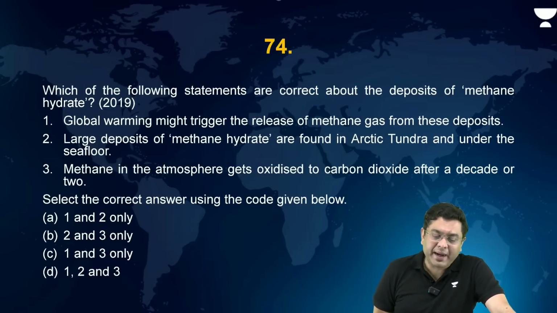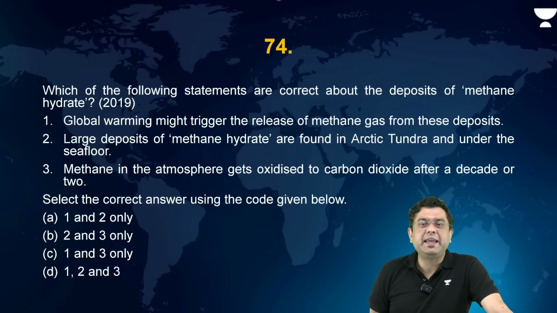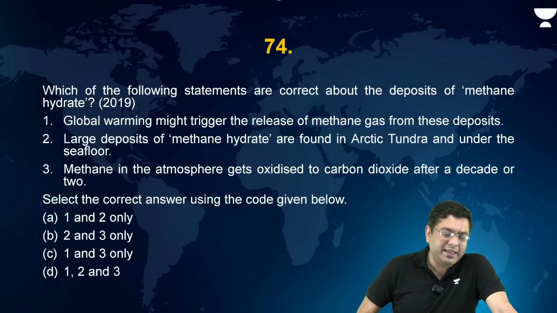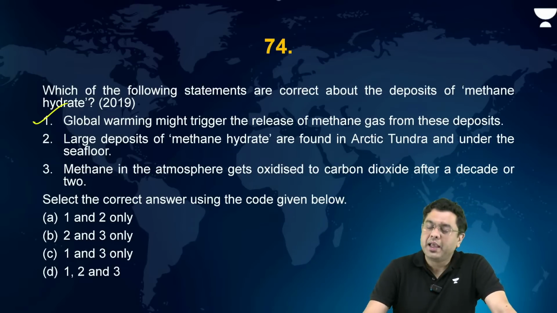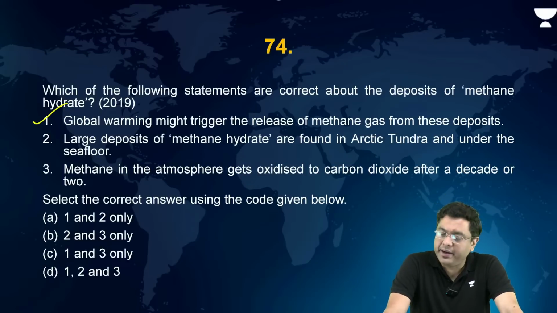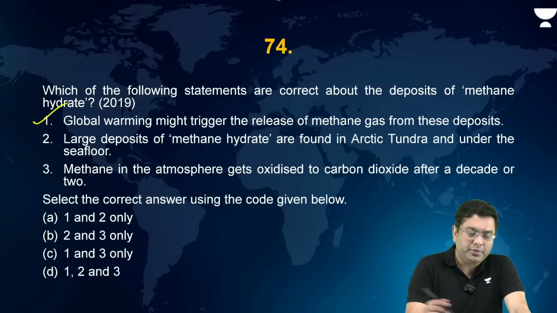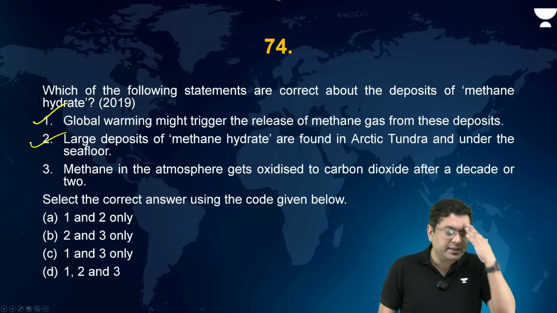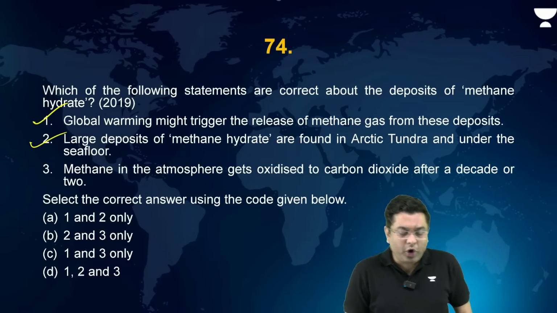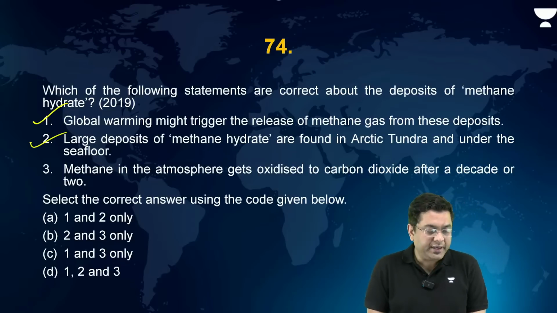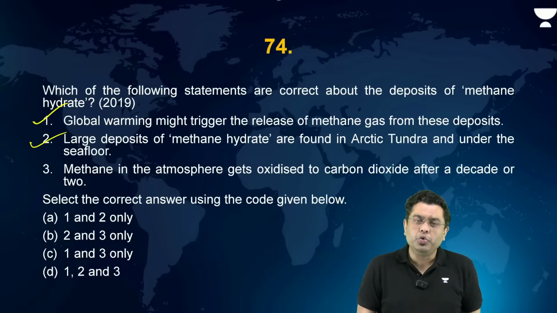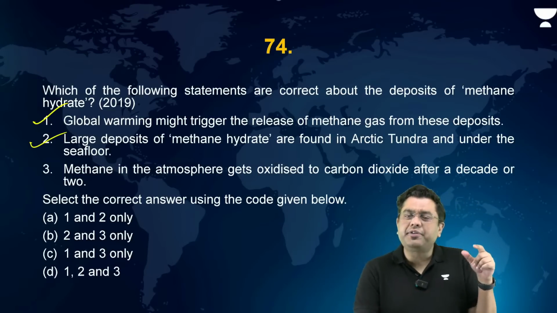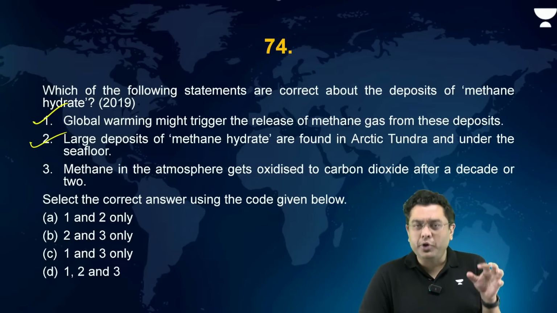So global warming might trigger release of methane gas from the deposits. Evaporation of water can happen, and then that methane gas can be released. Large deposits of methane hydrate are found in Arctic tundra and under the sea floor. This is also going to be correct. Methane in the atmosphere gets oxidized to carbon dioxide after a decade or two. This is about the short-lived cycle of methane as a pollutant.